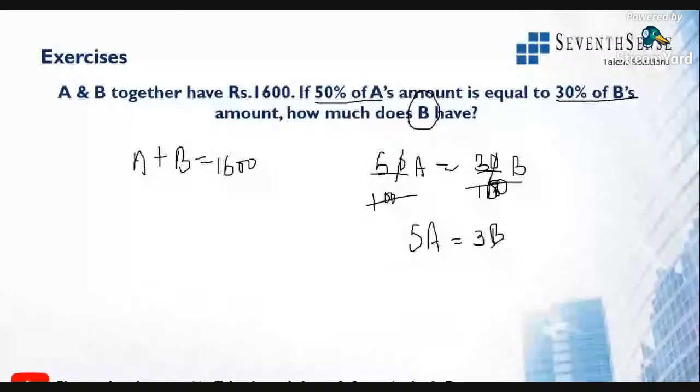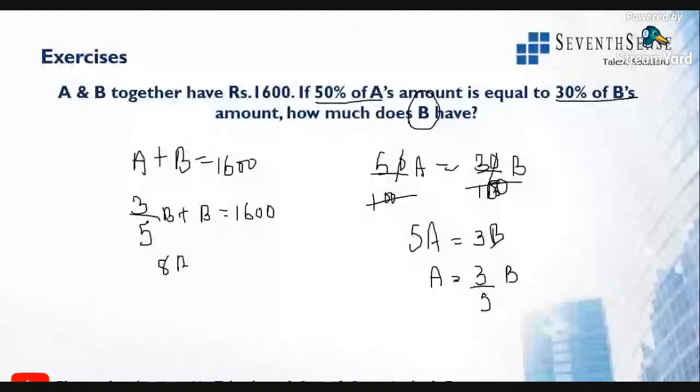Now substitute A value there. Since they are asking B value, substitute A value. So what will A value be? A value is 3 by 5 B. All right. So what will be the value here? 3 by 5 B plus B, 5 plus 3 is 8, so it will be 8B by 5 is equal to 1600.